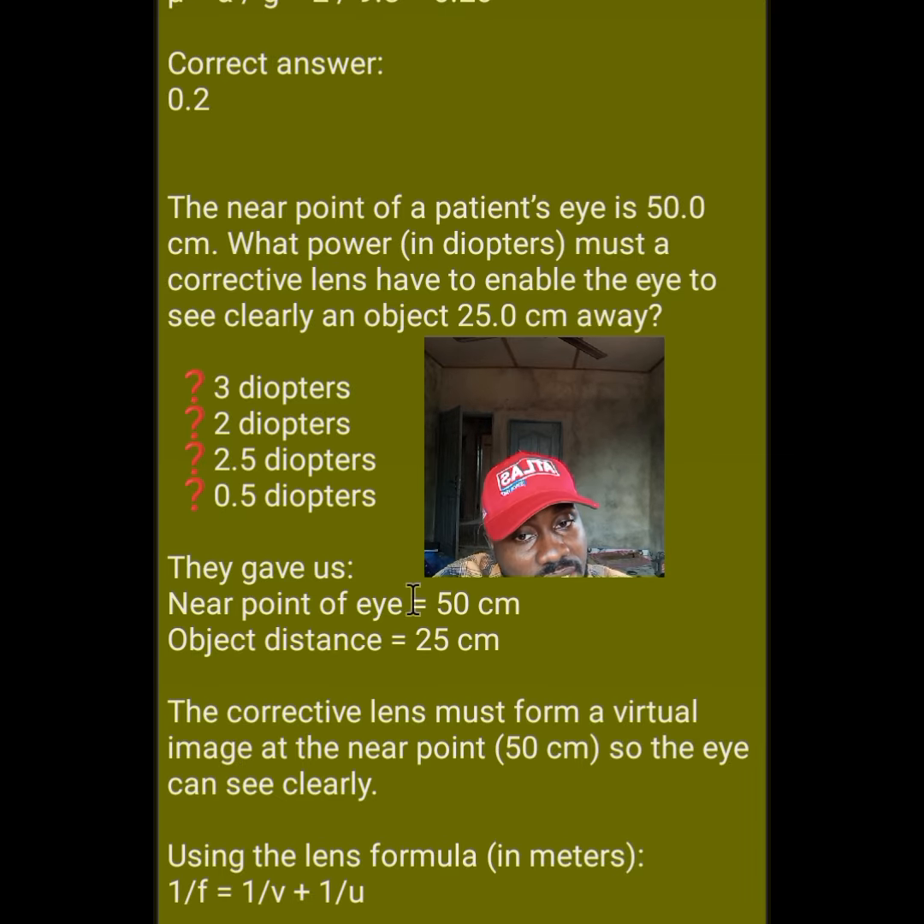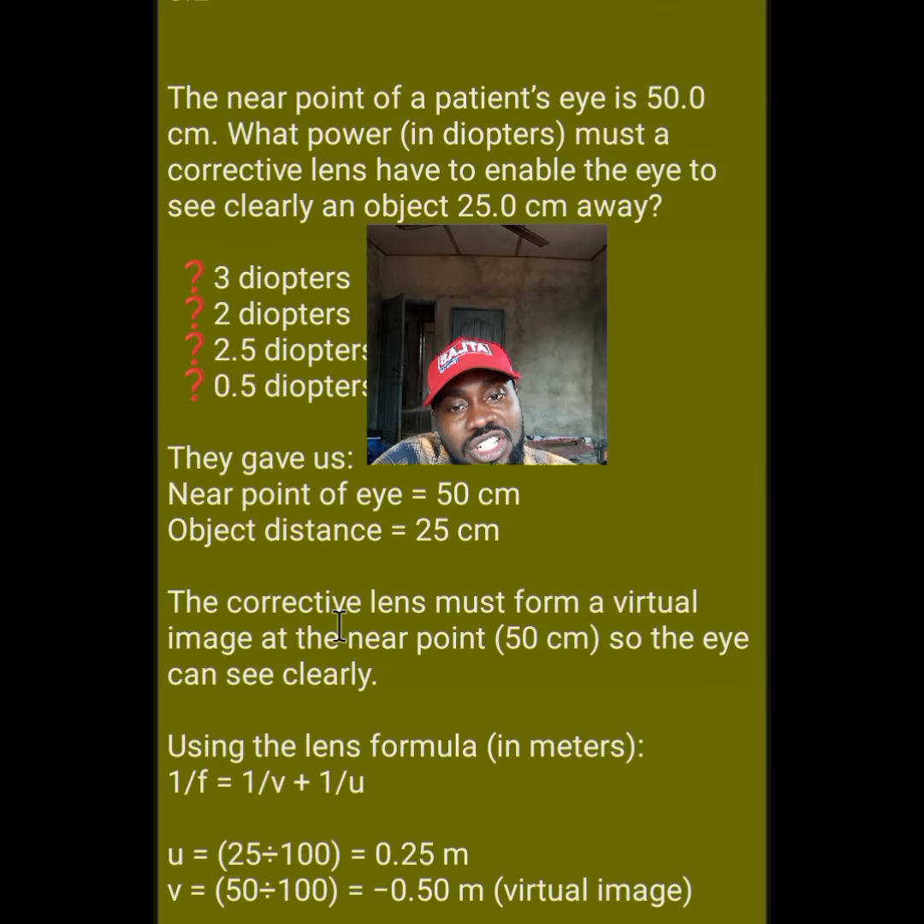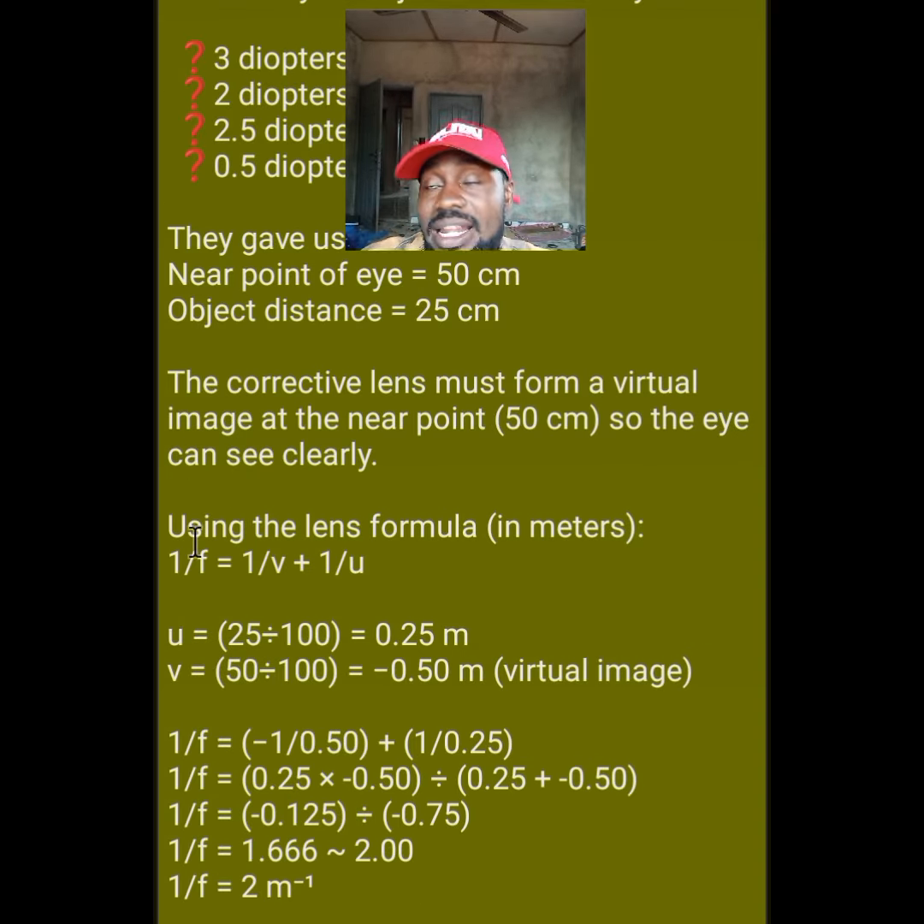So JAMB gave us the near point, which is also known as the image distance, as 50 centimeters. And they gave us the object distance equal to 25 centimeters. The corrective lens must form a virtual image at the near point, which is 50 centimeters, so the eye can see clearly. That's what has to happen here, and we have to calculate that, so we can know how much we adjust the lens power to give us this 50 centimeters so that the eye can see clearly. Using the lens formula, this is the lens formula.